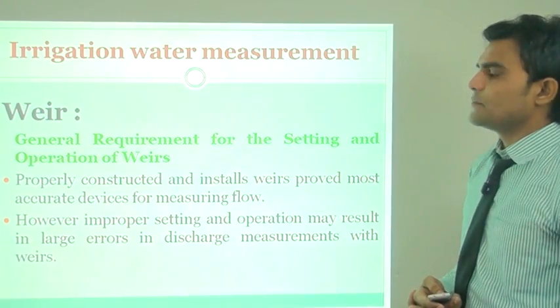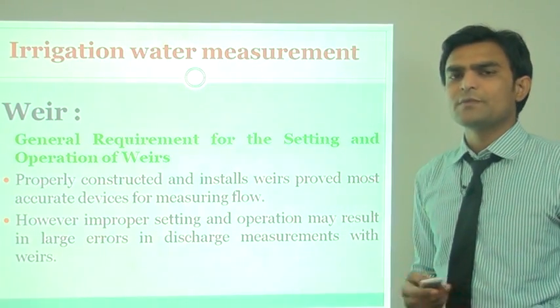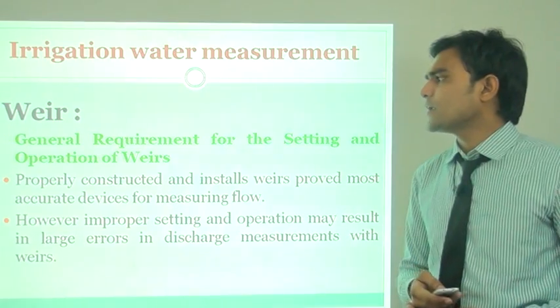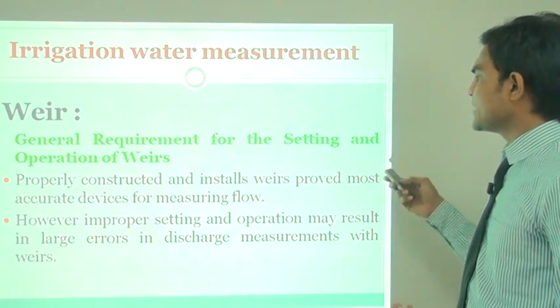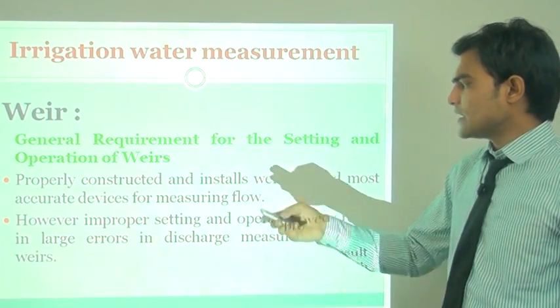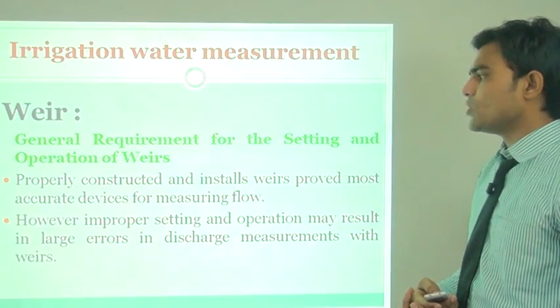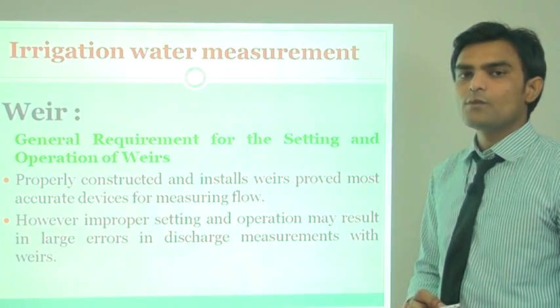Irrigation water is measured through several different types of devices. The first one is the weir, where there are general requirements for the setting and operation of weirs. Properly constructed and installed weirs prove to be the most accurate device for measuring flow.